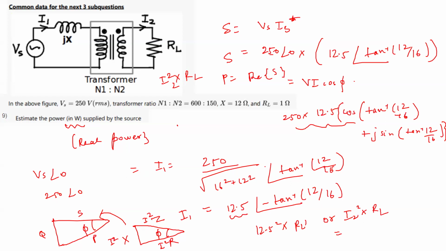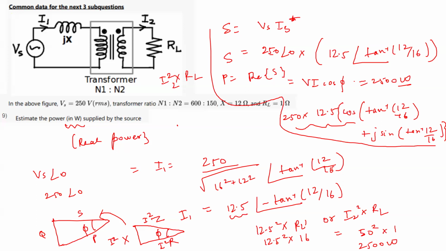So I2 square is what? I2 on this side we have found as 50, so 50 square. So it is either 50 square into 1, or 12.5 square into RL dash. RL dash we have found as 16. You will see that both of these will give you 2500 watts. This will also give you 2500 watts. Okay. So this is a very interesting thing. I'll maybe discuss this again in the next class. Okay, this is very interesting. This question is clear. Even if this part is clear, that is enough. This part I may explain in the next class.